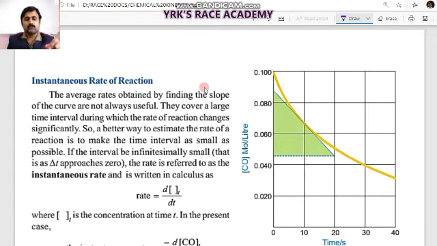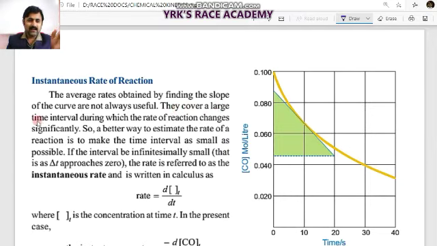In this case, we will go according to a different manner of writing, a graphical representation, and finding the slope of it. See, average rates obtained by finding the slope of the curve are not always useful, because exactly at that particular instant, if you find the rate of reaction, you will come to know whether the reaction is changing its speed or not.